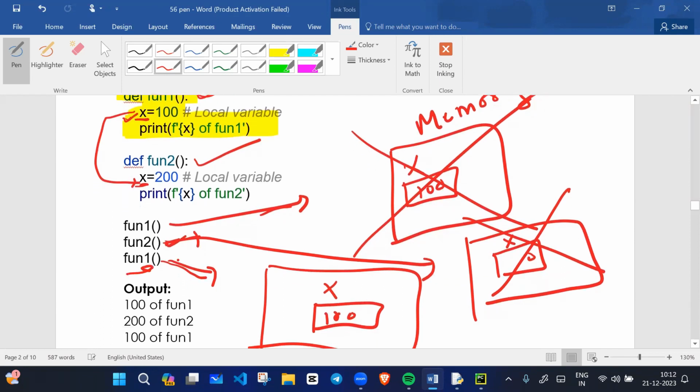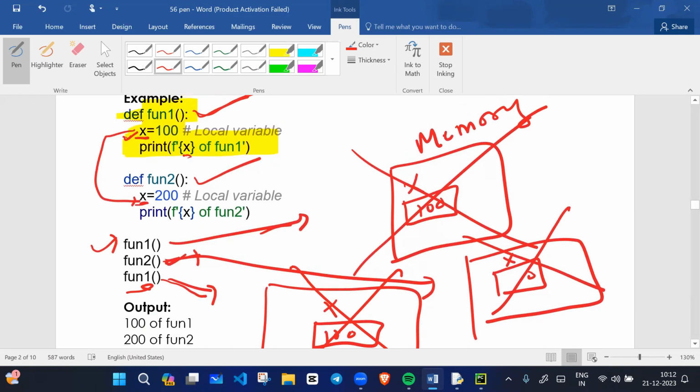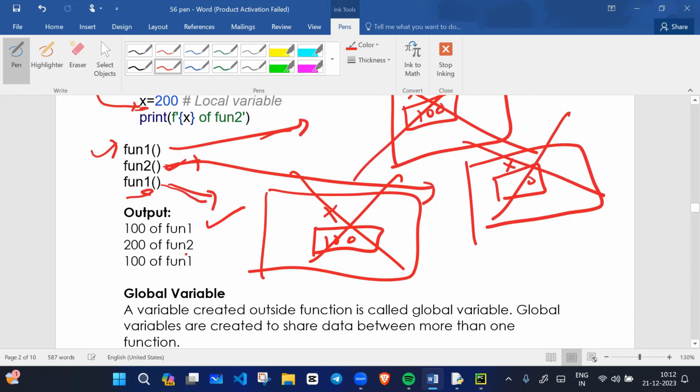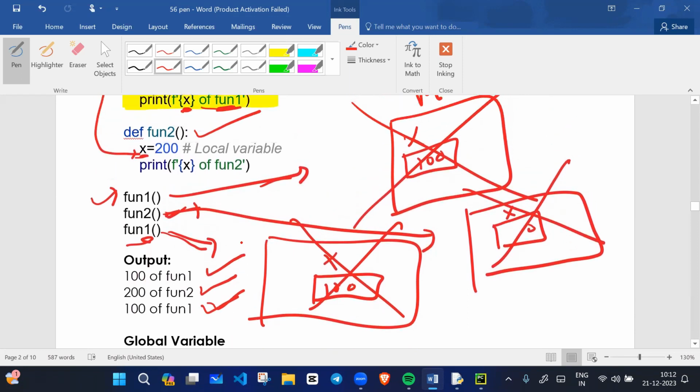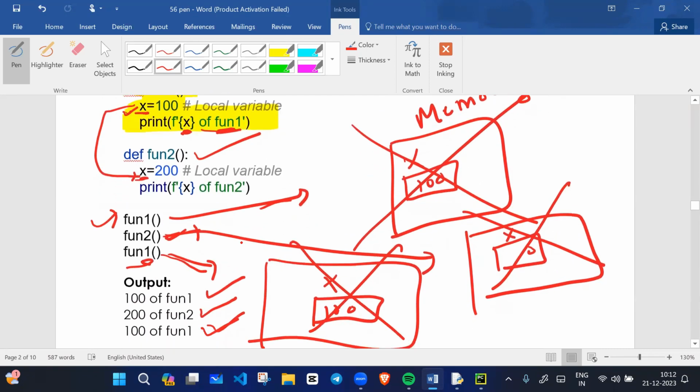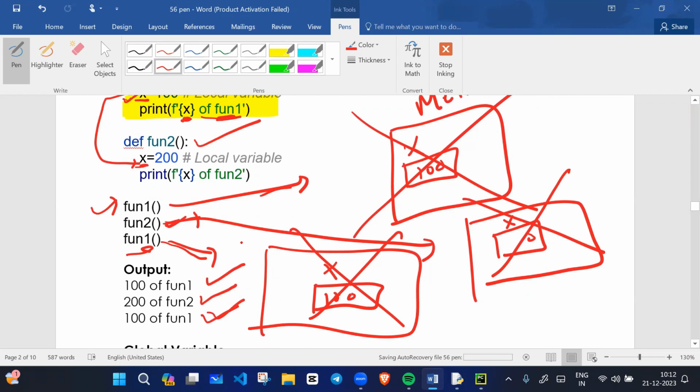Once this function call is completed, the memory is released. I hope you are getting it. So if I call them, it will print x of fun1, which is 100, 200 of fun2, and 100 of fun1. Each local variable has its own scope, or we can say its own memory.